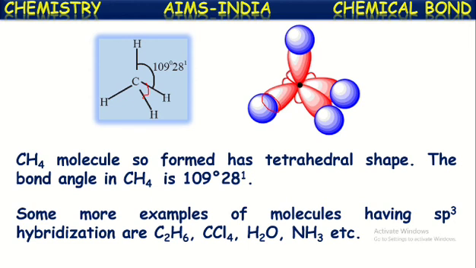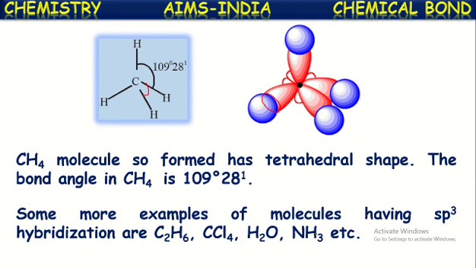Some other molecules having sp3 hybridization are ethane. Already we have seen the methane molecule. In the same way, in the ethane molecule, C2H6, the carbon atoms have sp3 hybridization. In the CCl4 molecule, called carbon tetrachloride, the central atom carbon also has sp3 hybridization. And some other molecules like water and ammonia also have sp3 hybridization on their central atoms.